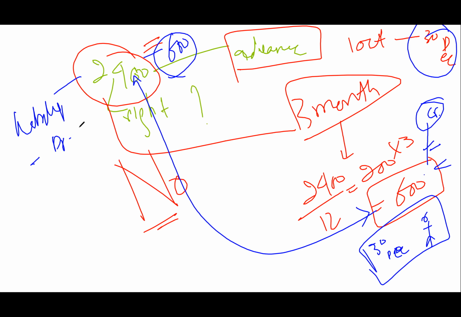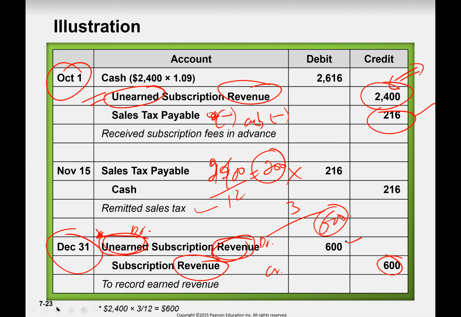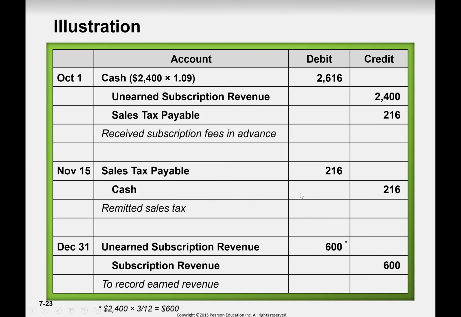So unearned revenue to revenue 600. Right, Misha? So that's why we have this transaction here.